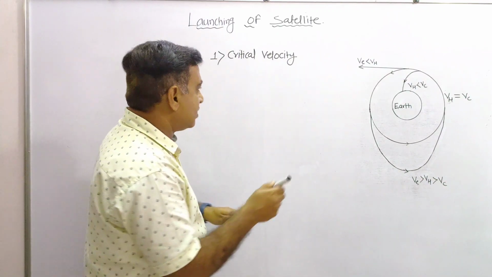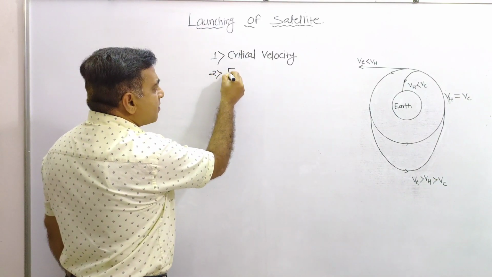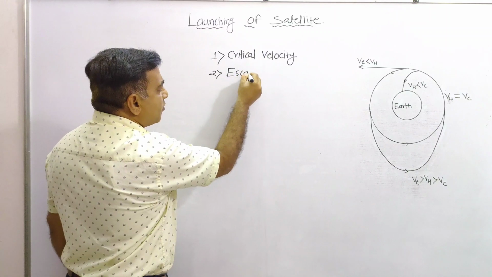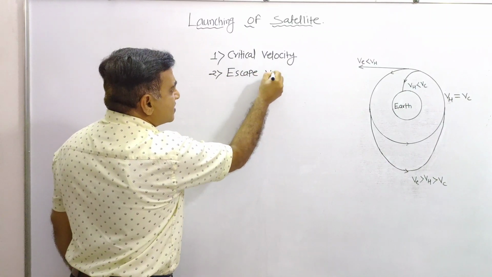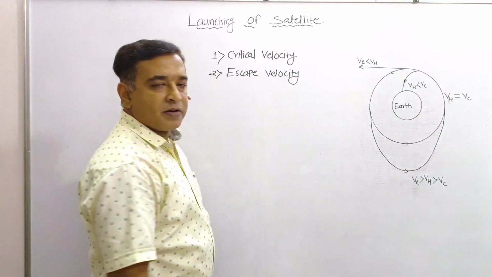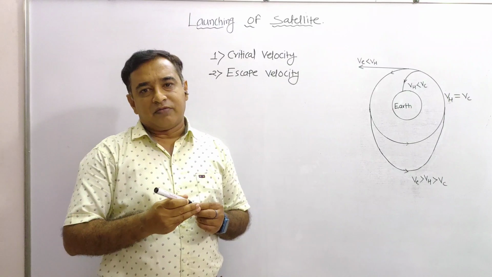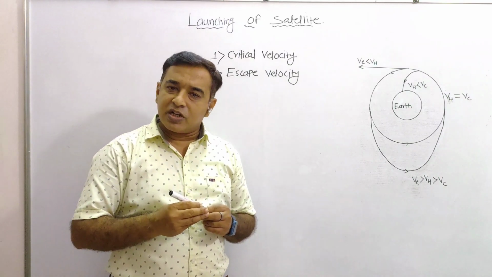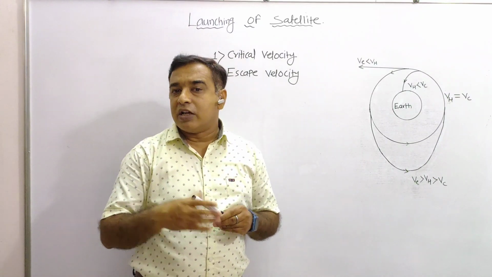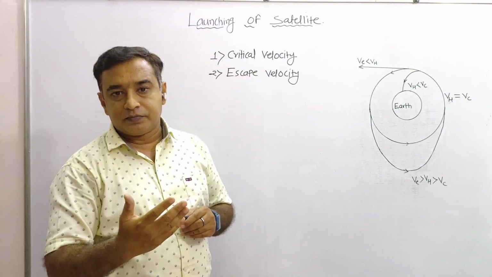Now the second one is escape velocity. The name itself indicates escape. Escape velocity. This escape velocity is a velocity given to the satellite which is projected with that velocity so that it will escape from the Earth's gravitational field.